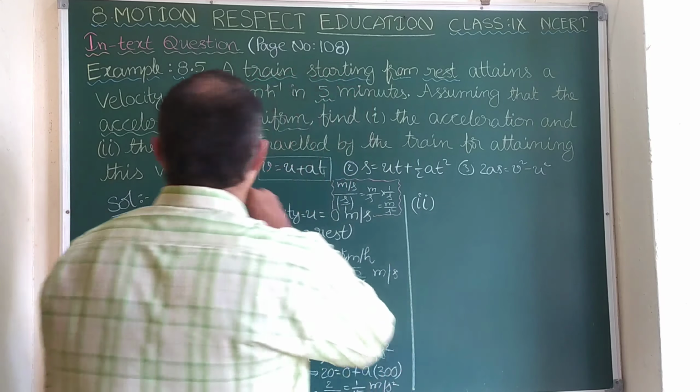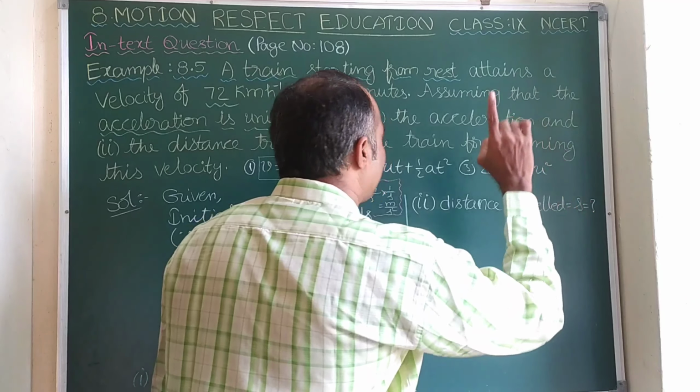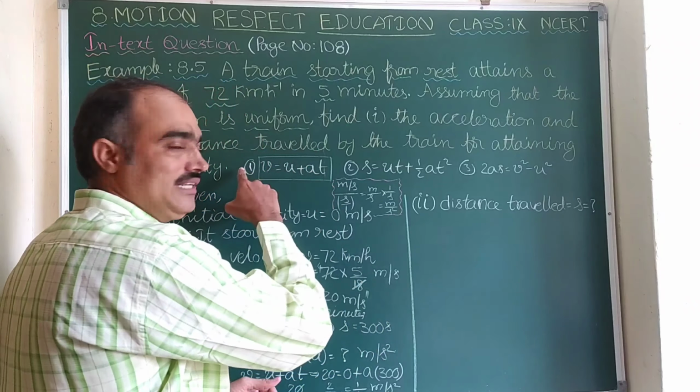Here you see, in these equations any one of them can be used. But in the first one s is not there, so let us leave it. In the second and third, s is there. It is up to you which formula you select. It is purely our wish.